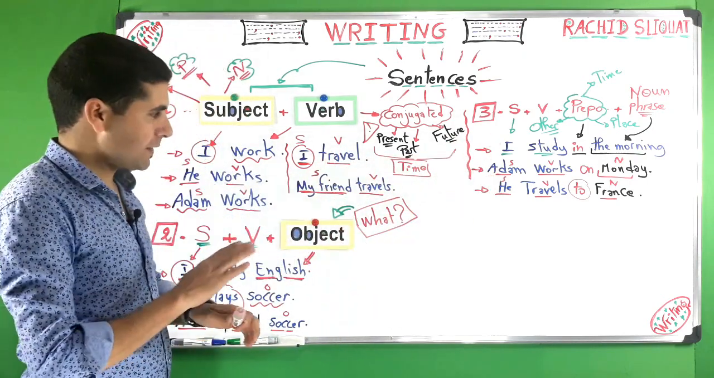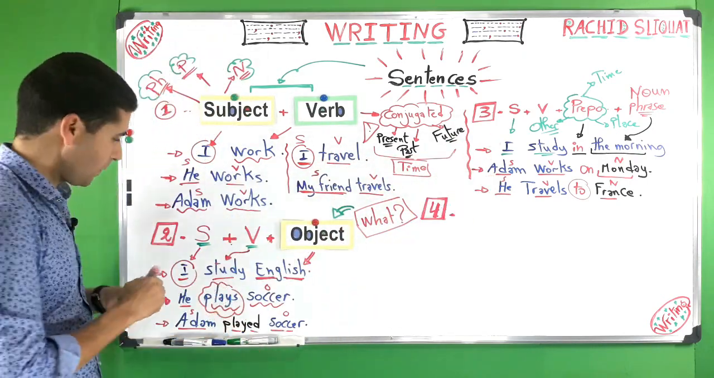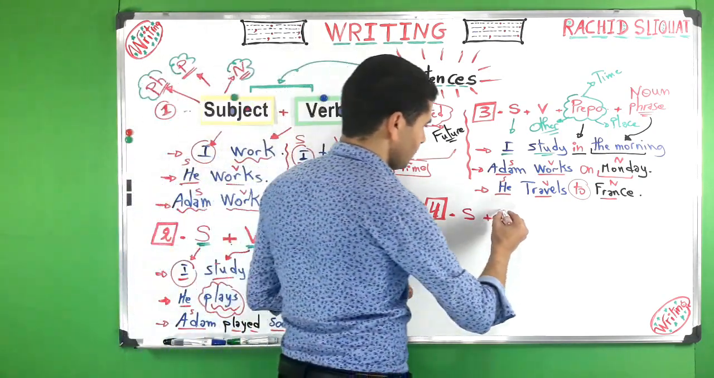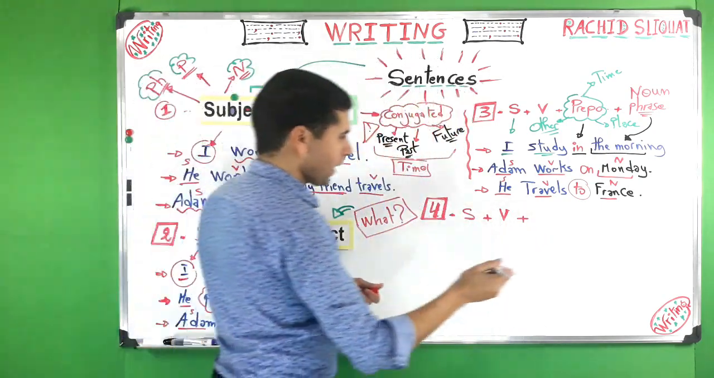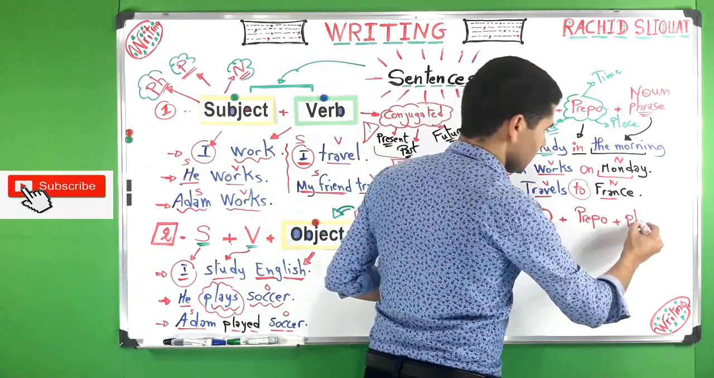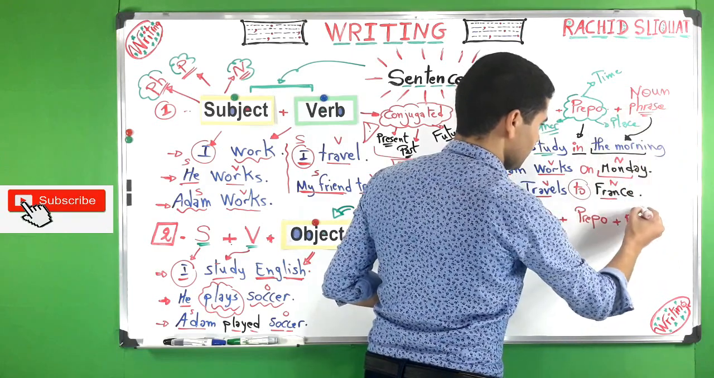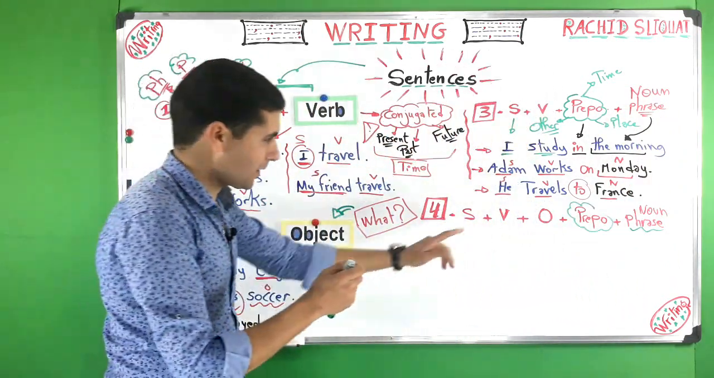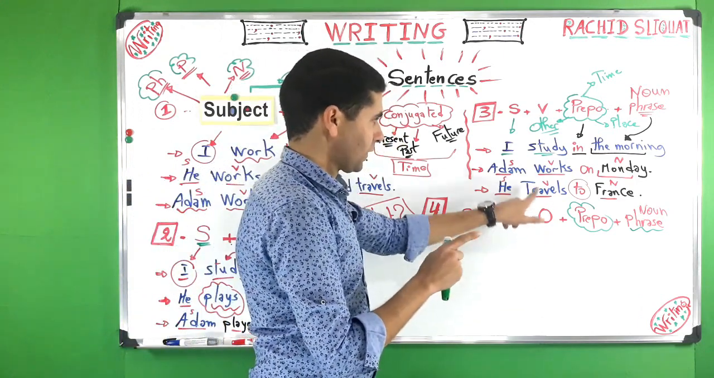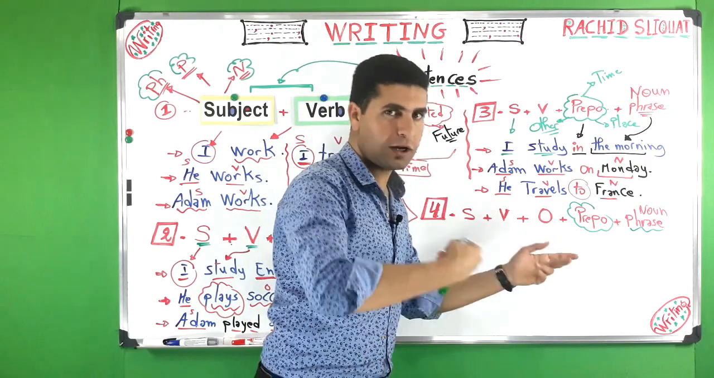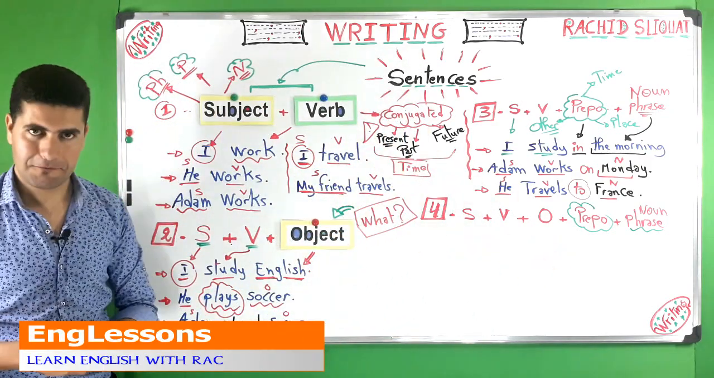Let's take number 4, and number 4 can be the last one. Number 4 can be subject plus verb plus, you can say, object, then the preposition, plus a phrase or noun, all right? So this is a little bit longer. So remember, here we have subject, verb, and object. Not like here, where we have only subject and verb. Here we have subject, verb, object, preposition, and the phrase, okay?